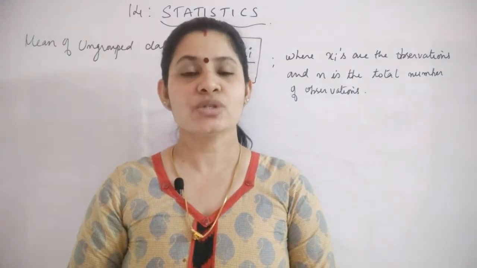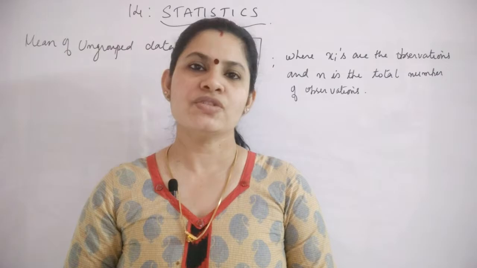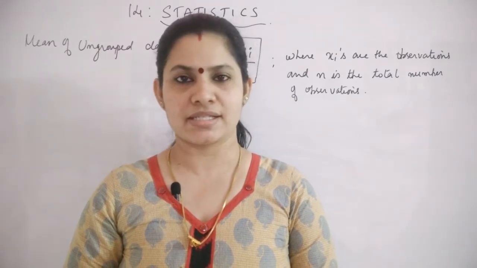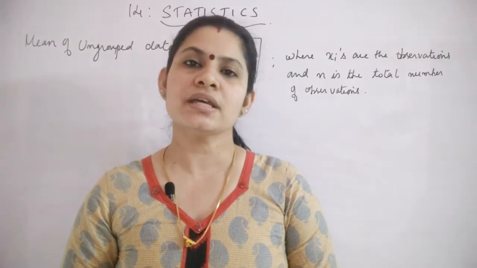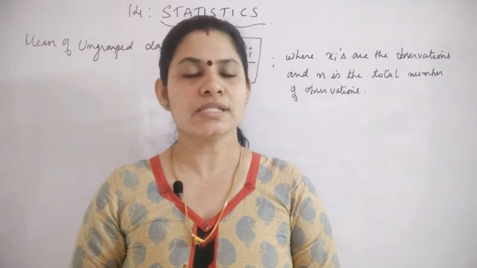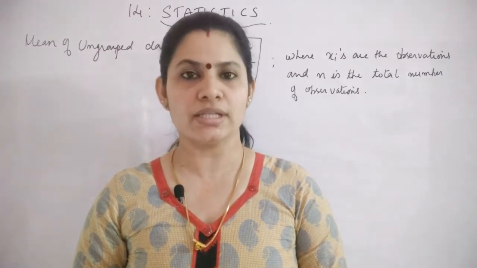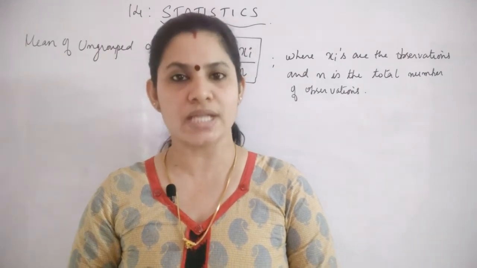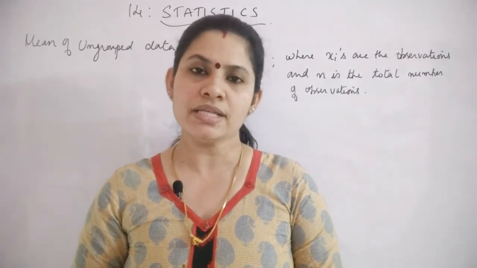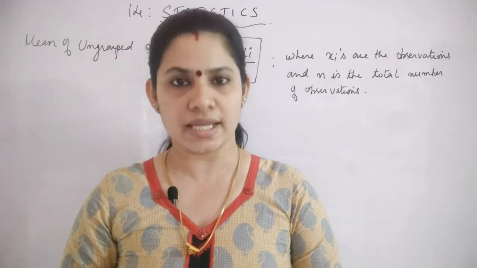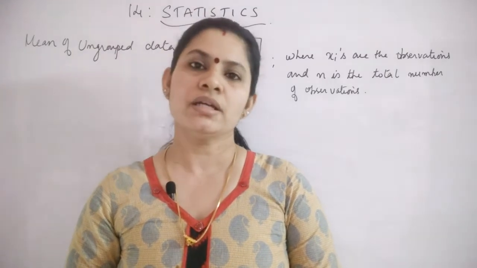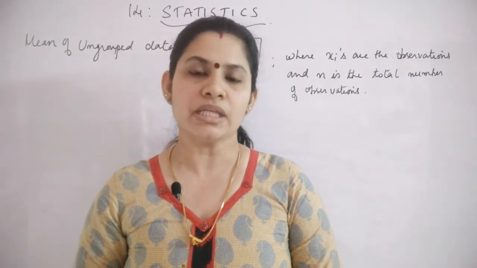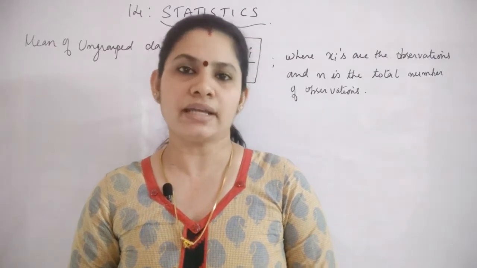Hello everyone. Today we are starting a new chapter, which is chapter number 14, statistics. First we will discuss the concept which you have already studied in your earlier classes, and that is how to find out the mean of ungrouped data. Suppose you have been given certain observations x1, x2, etc. xn, which are n in number. So how will you find out the mean of this given data?